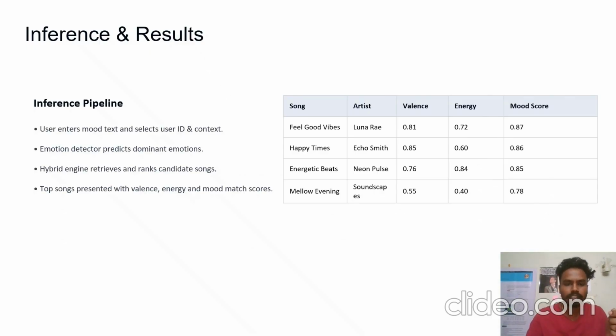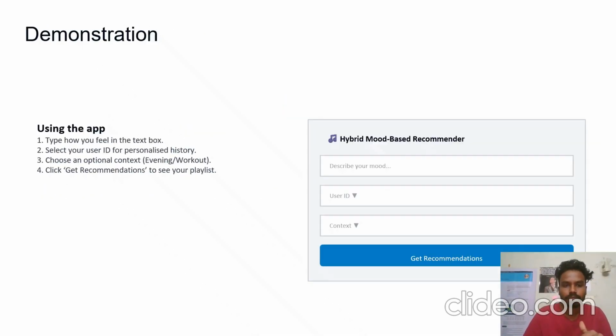And talking about the result, during inference, the user's mood is entered, their emotions are detected, and hybrid filtering retrieves and ranks the songs based on the mood match score that you can see. And the final playlist shows the mood match scores. This gives us far more personalized results than a single method. So we can see on what basis our songs are actually getting rated. Now I will give you a short demonstration of my project to make you familiar with the platform.